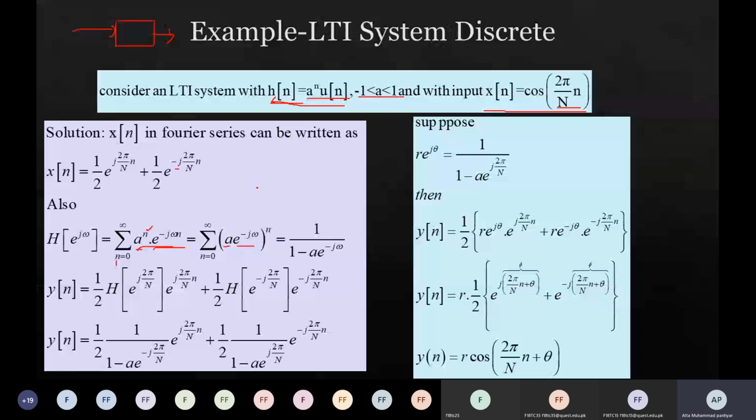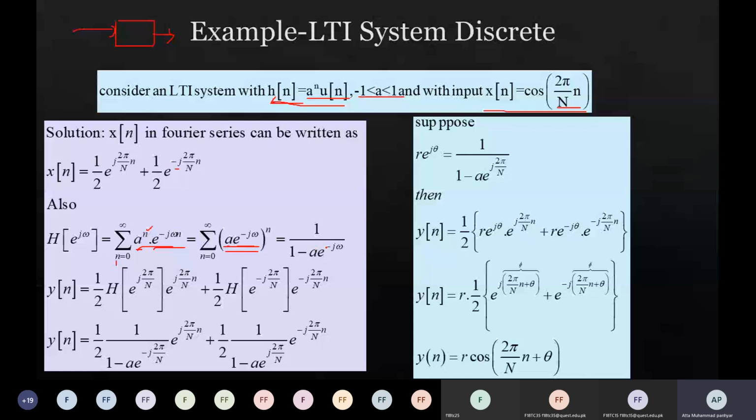And we know that if the running sum from 0 to infinity of alpha power n is equal to 1 upon 1 minus alpha. Now our alpha is a e to the power minus j omega, so the value must be substituted: 1 upon 1 minus a e to the power minus j omega.